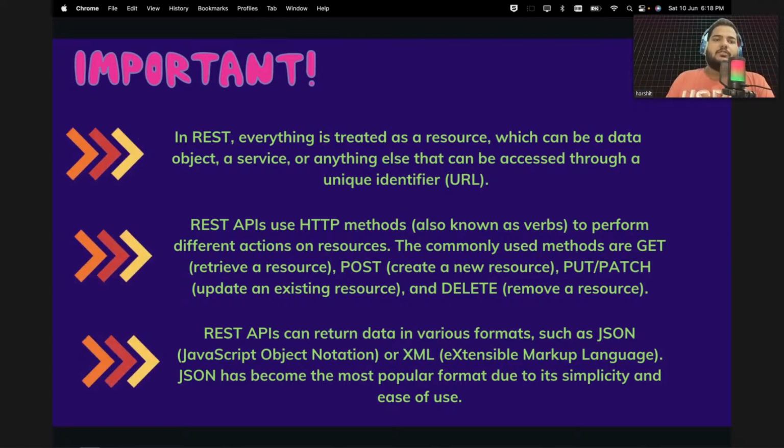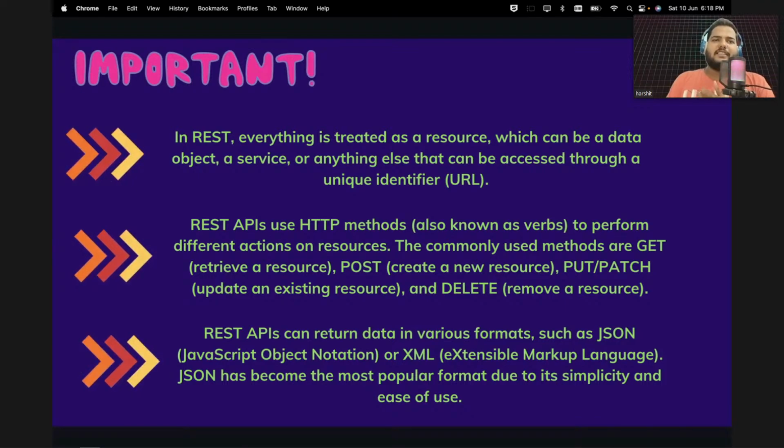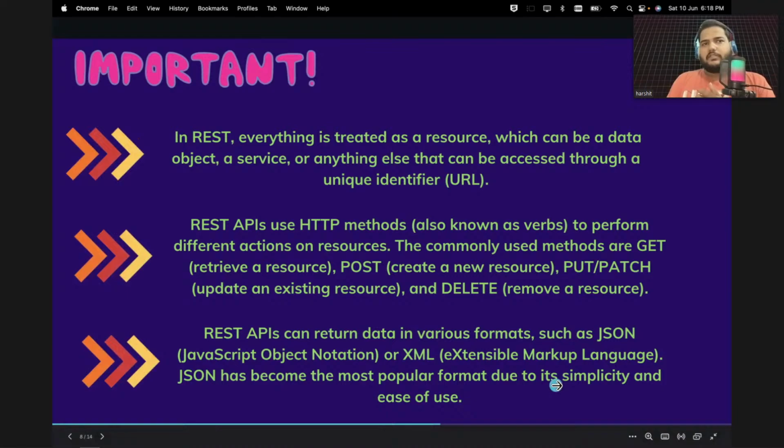But let me tell you, the JSON format is very famous nowadays. Everyone is using JSON format by default. Sometimes, based on the situation, you can use XML also. That is also fine. But most of the time, about 99% of the time, you will be getting your response in JSON format. It is the most popular format due to its simplicity and ease of use. It is very simple to use and also looks very simple. That's why we use JSON most of the time nowadays.